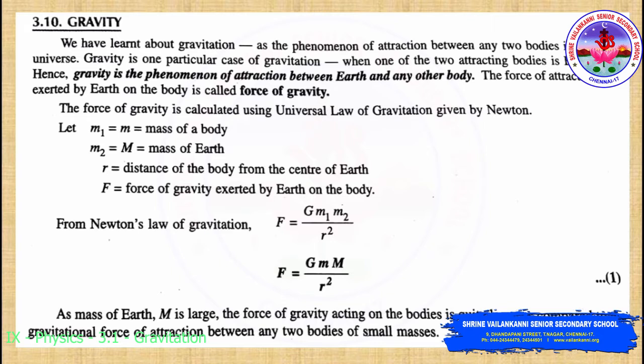R is the radius, which we must always take from the center of the earth. So capital F is the force of gravity exerted by earth on the body. From Newton's law of gravitation, force F is directly proportional to M1 M2 by R squared, which we have studied. So F equals G M1 M2 by R squared. We take small m as the mass of the body and capital M as the mass of the earth and substitute. So F equals G M m by R squared.